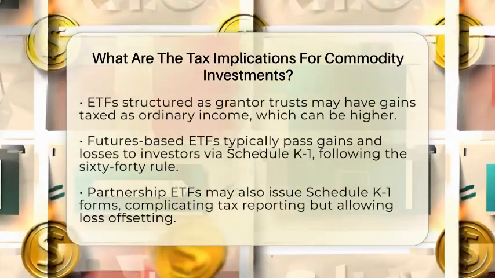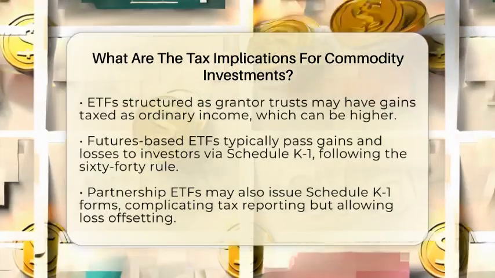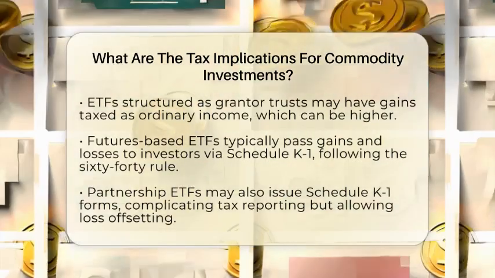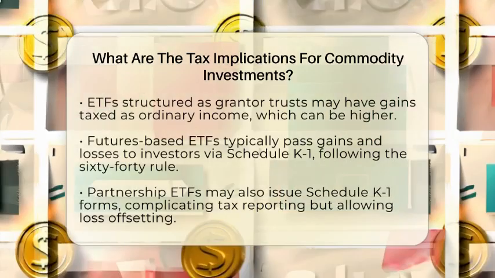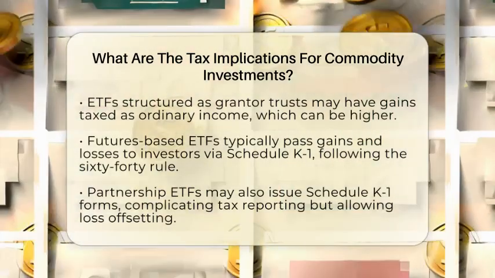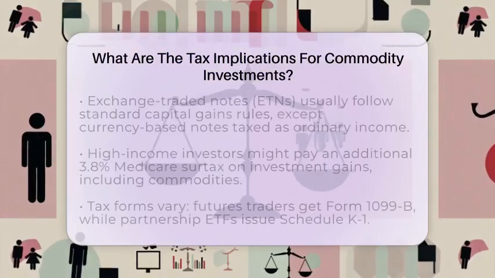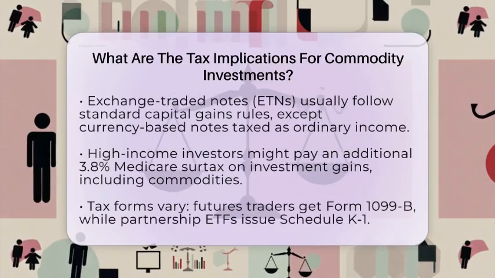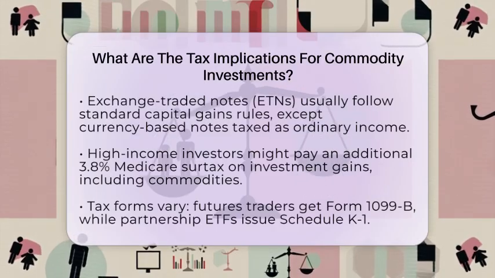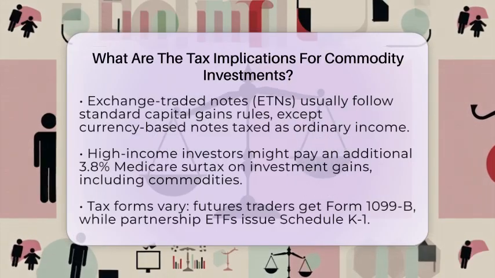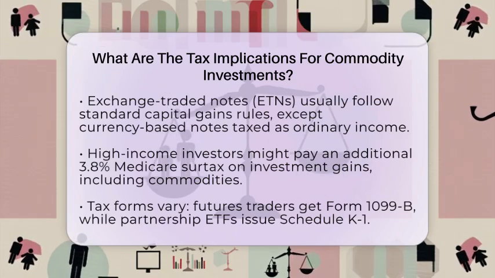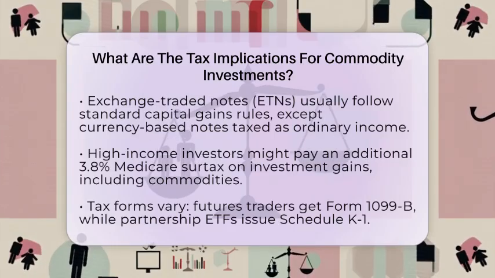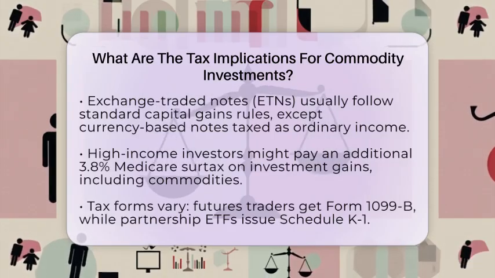When you invest in futures-based ETFs, gains and losses are often passed through to you and reported on a Schedule K-1 form. These gains follow the same 60-40 rule we talked about earlier. Some ETFs are structured as partnerships, which means you might get a Schedule K-1 each year. This can make your taxes more complicated but also allows you to offset other income with losses from your commodity investments. On the other hand, exchange-traded notes usually follow standard capital gains rules, except for currency-based notes, which are taxed as ordinary income.